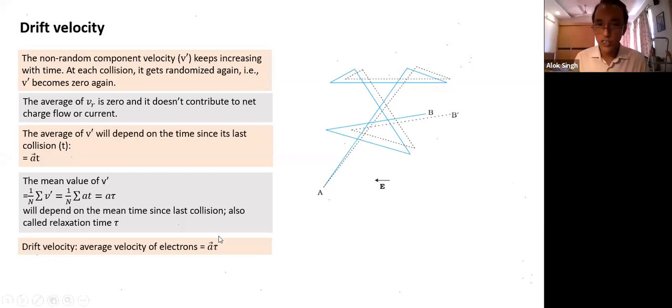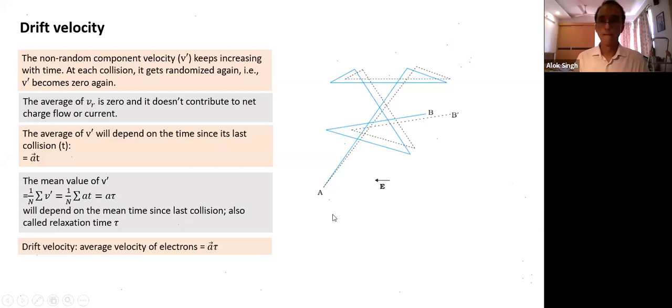Tau will depend on what? Which terms? Intermolecular spacing or interatomic spacing, and the kinetic energy of the free electron. So it's a property of temperature. It depends on temperature as well as the lattice structure, the arrangement of atoms and molecules, how far apart they are.